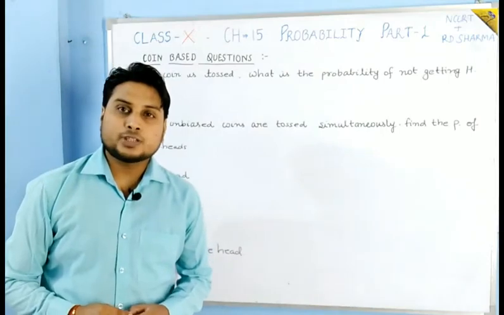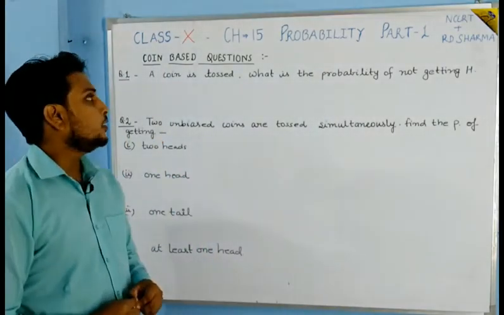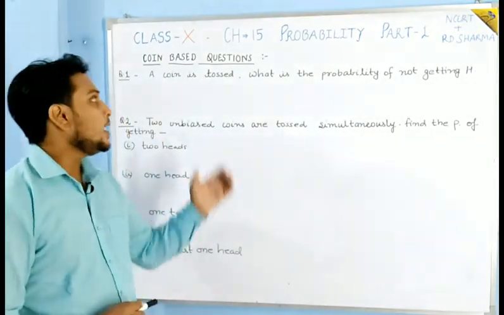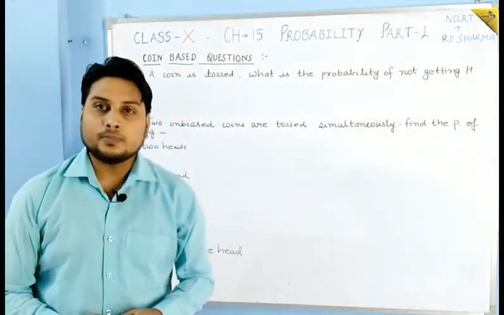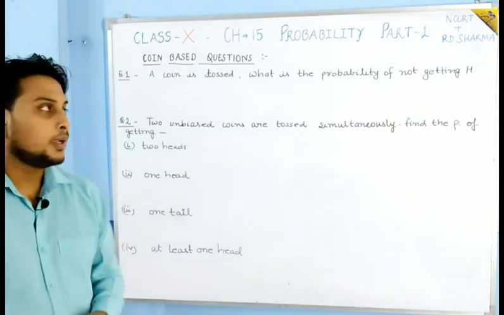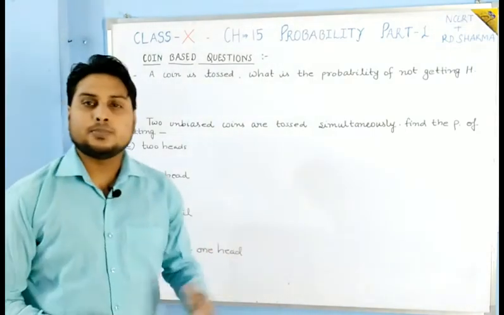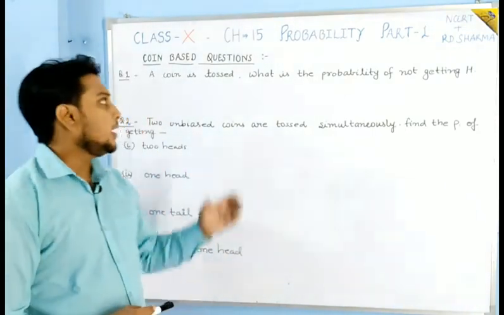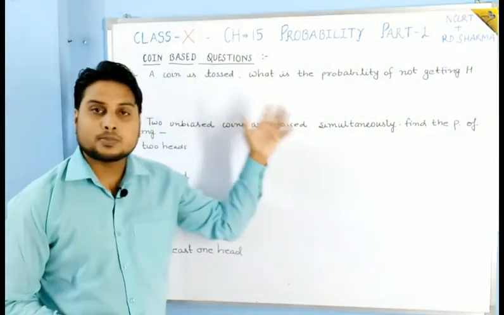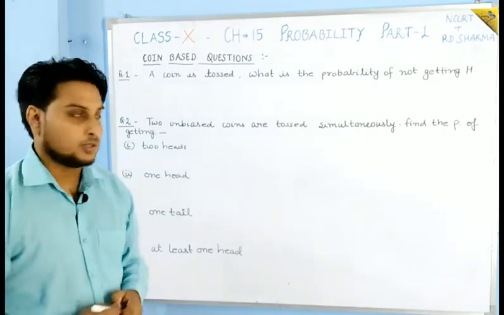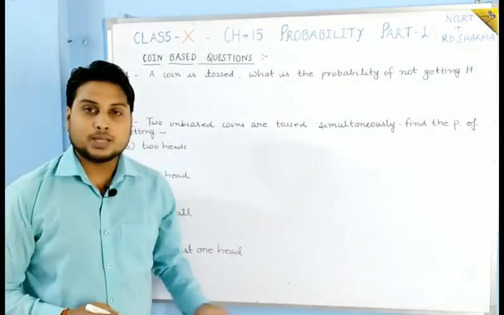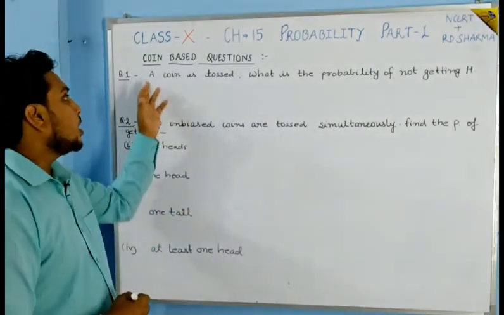So students, firstly we will try to understand the questions of probability that are based upon coins. Means coin-based questions we'll solve first, and after that we'll see different types of questions: the dice-based questions, and after that the card-based questions, playing-card based.